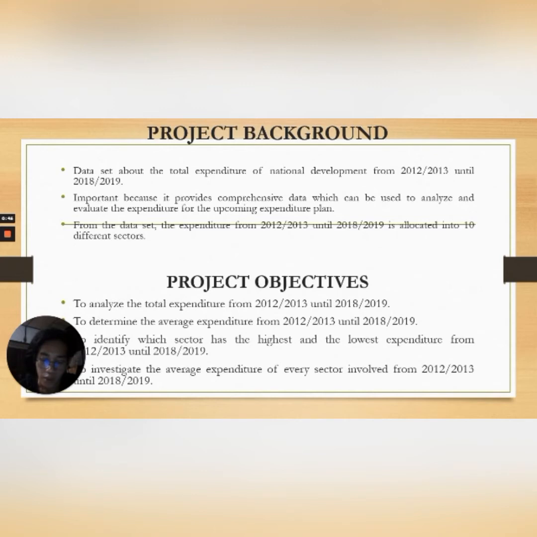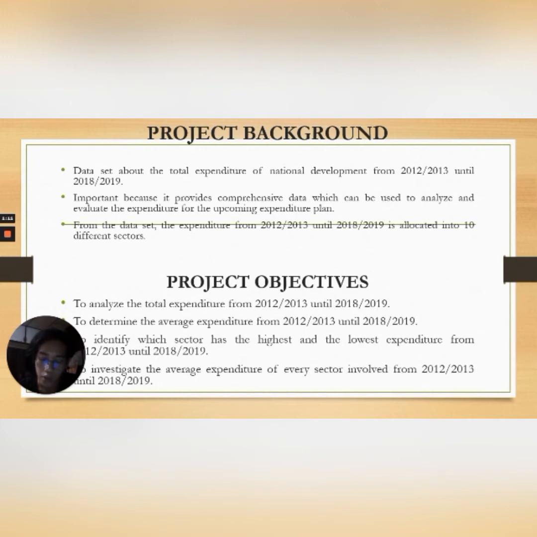From the dataset, the expenditure from 2012-2013 until 2018-2019 is allocated into 10 different sectors, and the expenditure of these sectors varies every year. The first project objective is to analyze the total expenditure from 2012-2013 until 2018-2019.